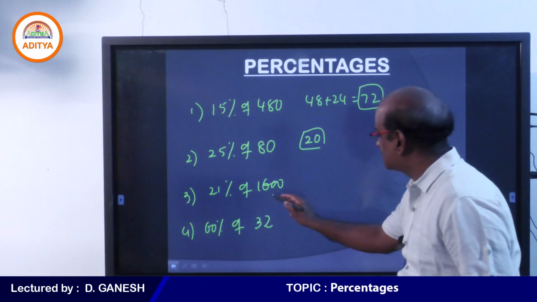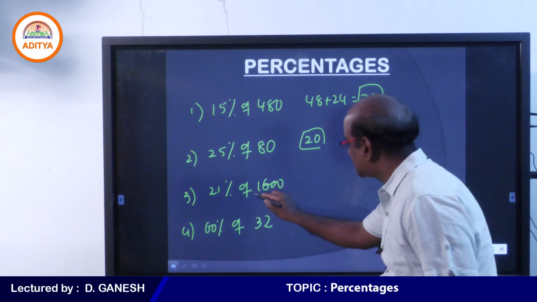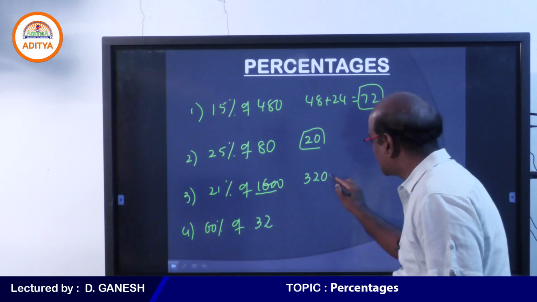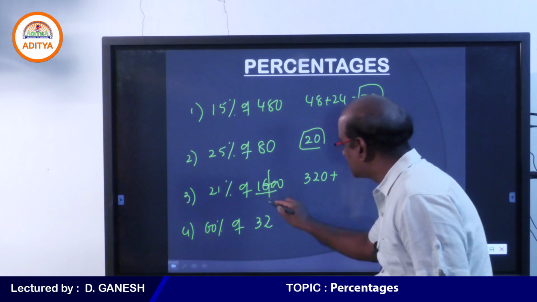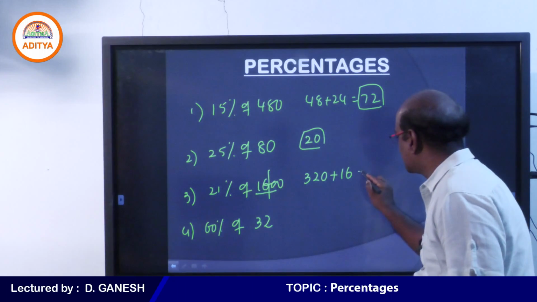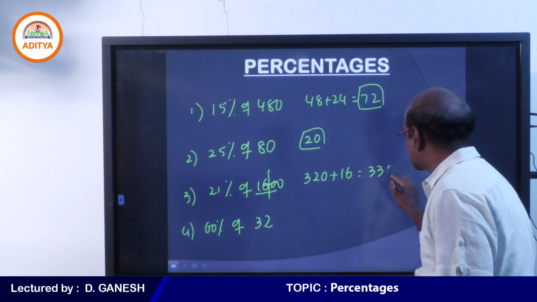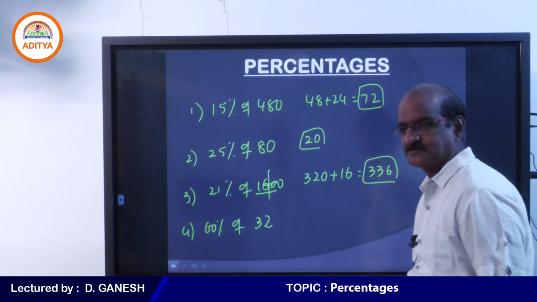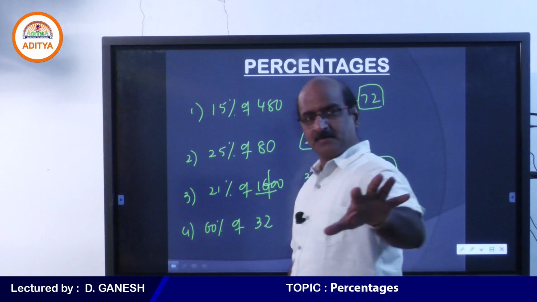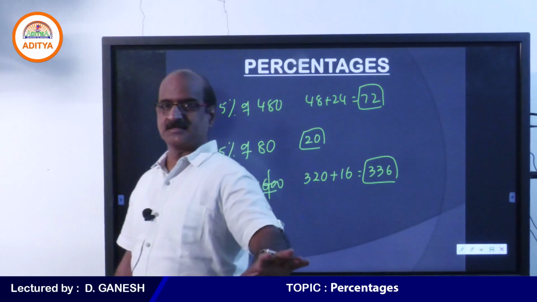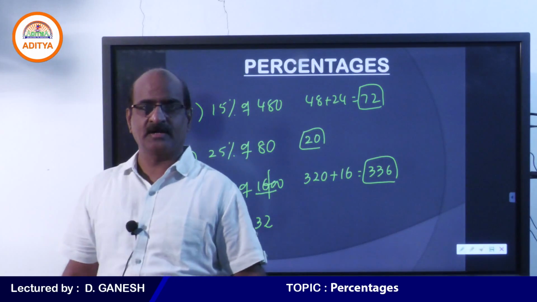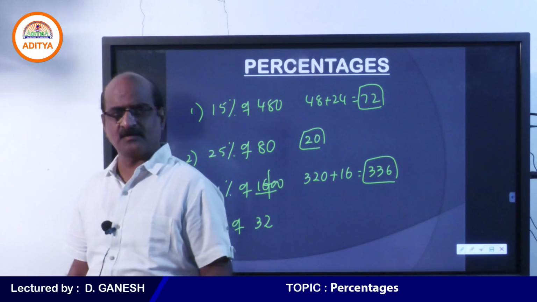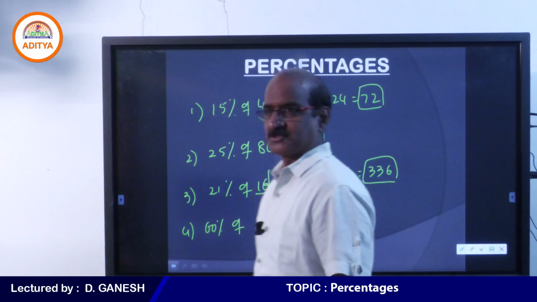Now 21%, every 10% is 160, 20% is 320. Plus 1% is 16, therefore your answer is 336. Student, am I clear to you? 336, 20% plus 1%. So when you are clear about 10%, you can get 20%. So 1% anyway you are confident. So there is no issue.